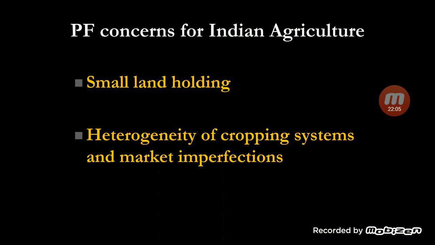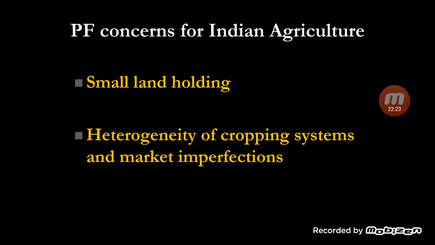Heterogeneity of cropping systems and market imperfections. Heterogeneity of cropping systems: there are different types of crops grown in a small farm. So for individual crops, a large amount of data will be required, and that is not practical.